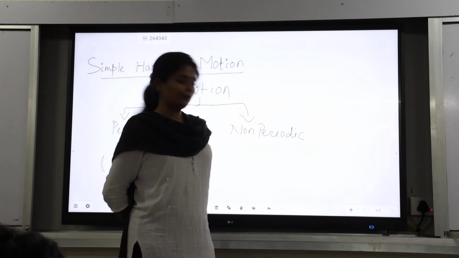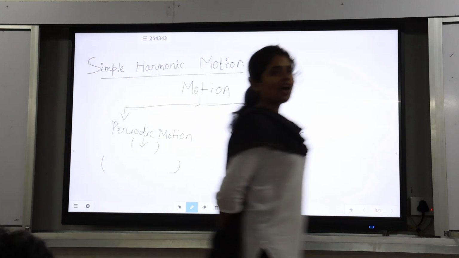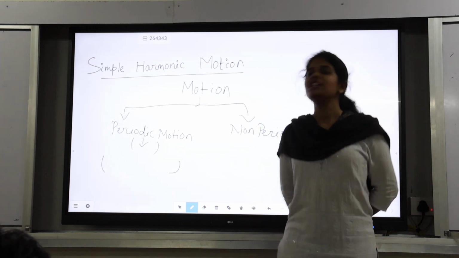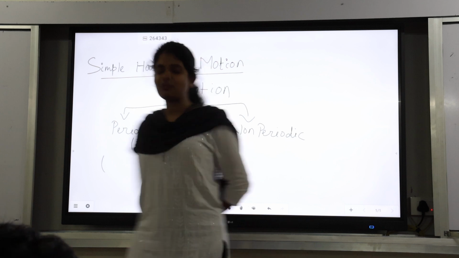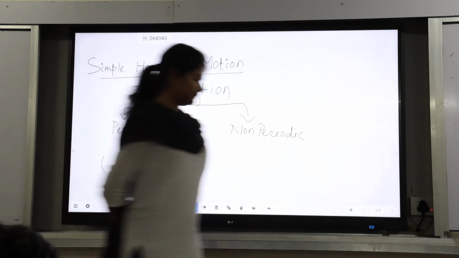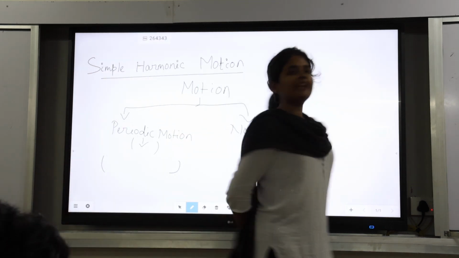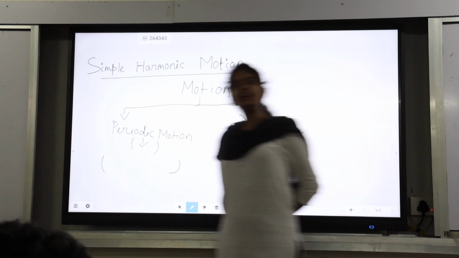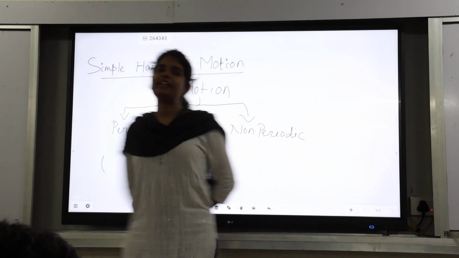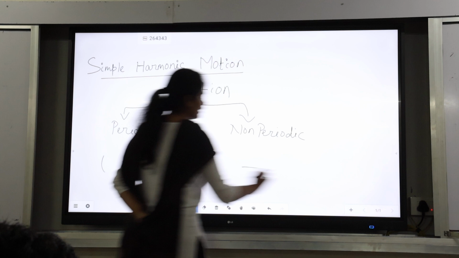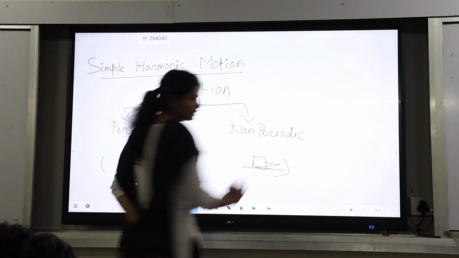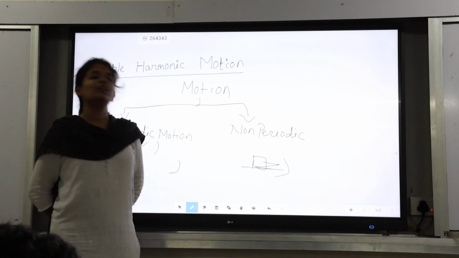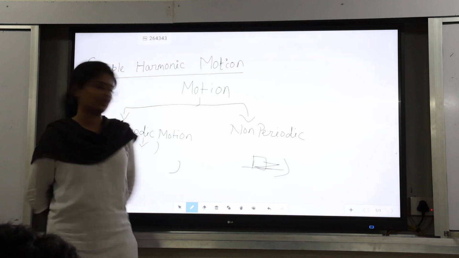If a body does not repeat its motion after a certain interval of time, then the motion is called non-periodic. For example, a moving car on a road will not repeat its motion. That's why it is an example of non-periodic motion.